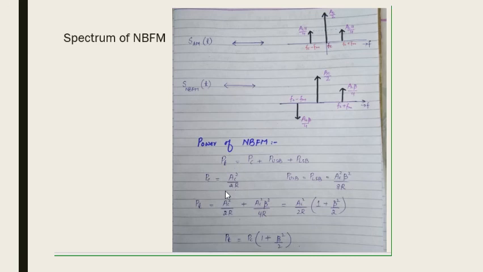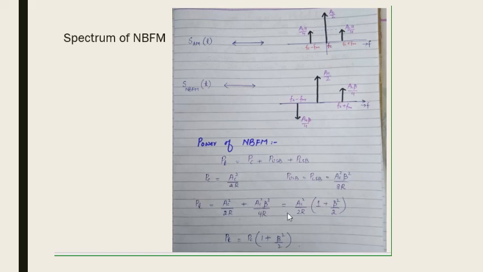You can refer to the previous lectures related to amplitude modulation, where we have calculated this power in detail and derived the expression. So the power for the upper sideband and lower sideband is AC squared beta squared, where beta is the modulation index, over 8R.